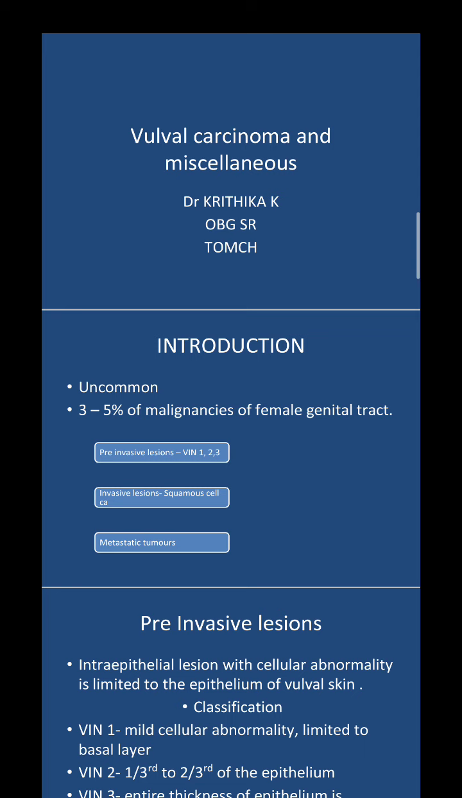My topic today is vulval carcinoma. We will discuss the incidence, the presentation, staging and treatment of vulval carcinoma. And along with this topic, I will also give you a short discussion about your first internal paper.